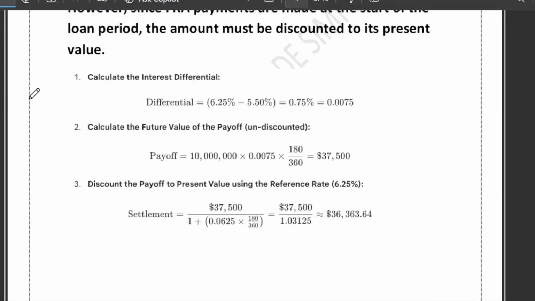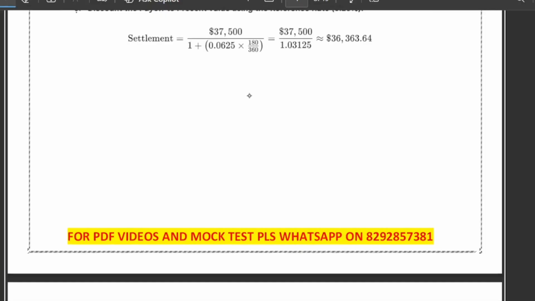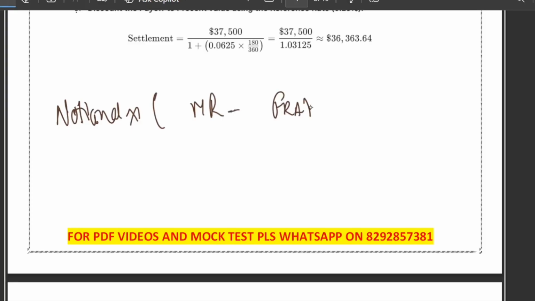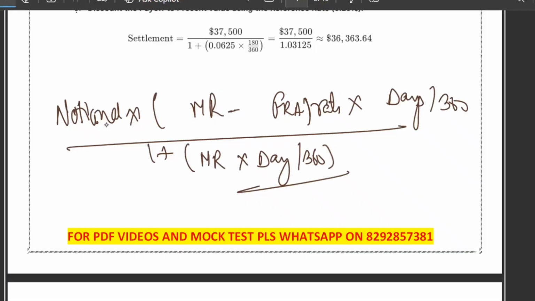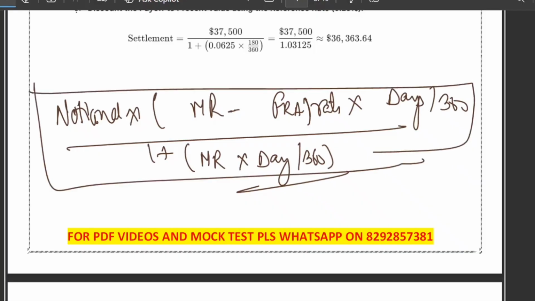First thing, we have to compute the FRA settlement, which is the present value of the interest difference. If you want me to write a single formula which can capture everything, you write the notional amount multiplied by the market rate minus the FRA rate, multiplied by days upon 360, and divided by 1 plus market rate into days upon 360. So this is the formula that you can use to compute the settlement amount.